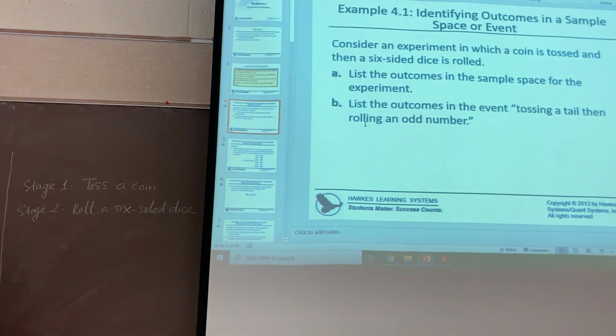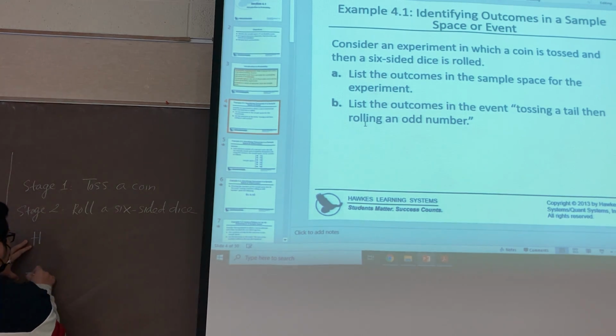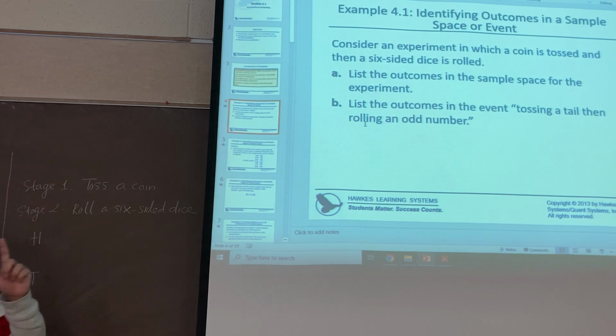So in stage 1, you have two possible results: head, or tail. In stage 2, when you roll a 6-sided die, you will have 6 results.